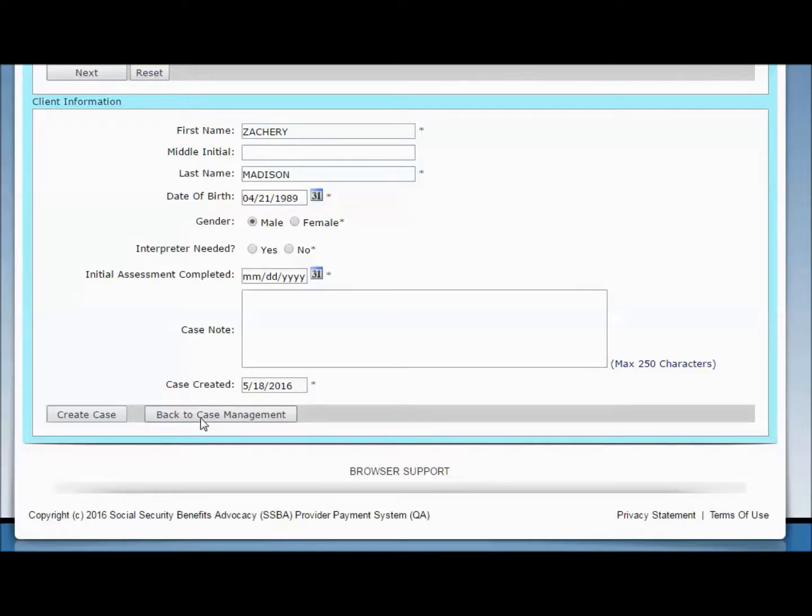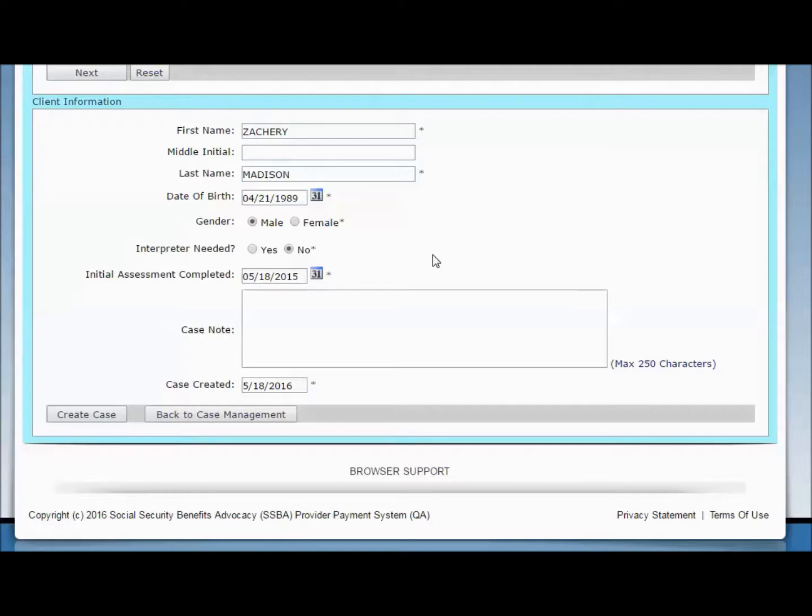In the Client Information section, enter the following mandatory information: your client's first name, last name, date of birth, gender, and indicate if they will need interpreter services. In the Initial Assessment Completed field, enter the date the client completed their initial assessment with you, the provider. The system refers to the initial assessment completed date as you complete other date fields on upcoming pages. You can enter a past date in this field, for example, December 3rd, 2013, but never a future date.